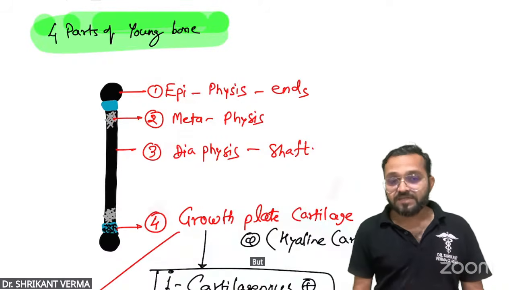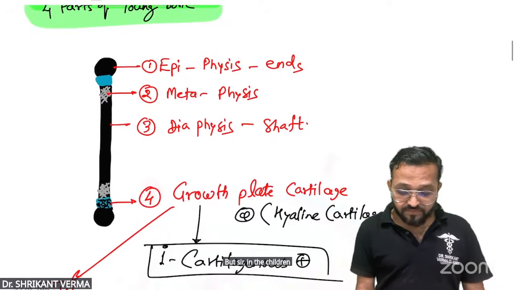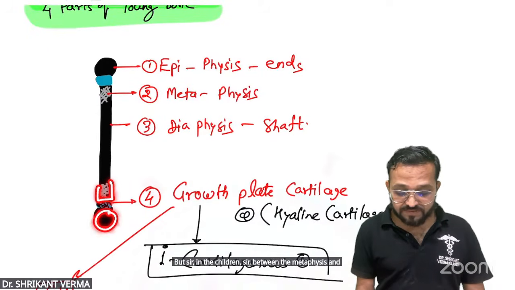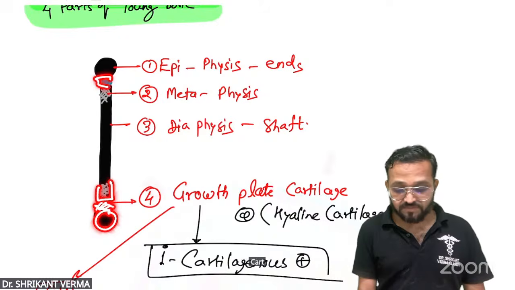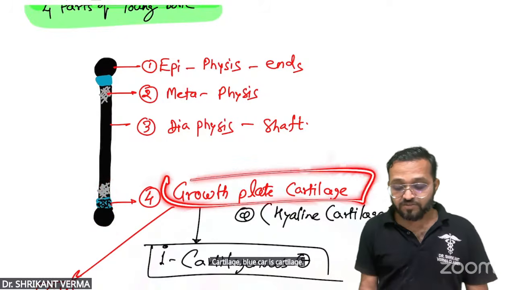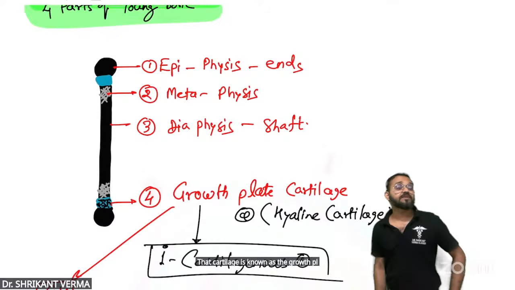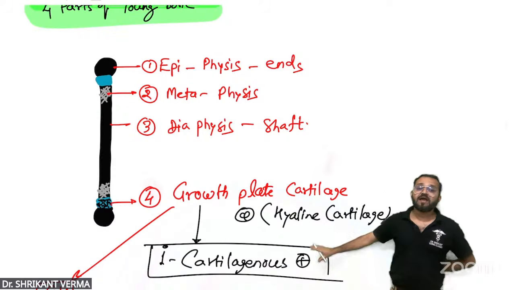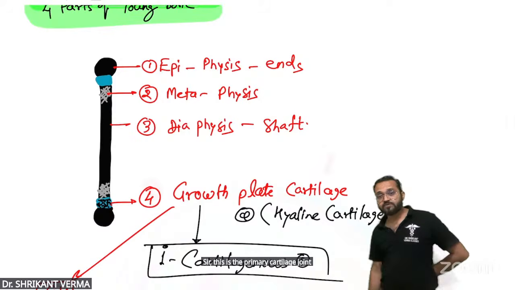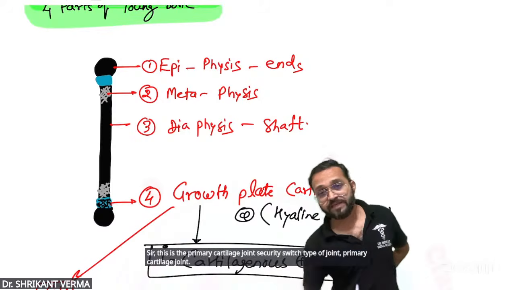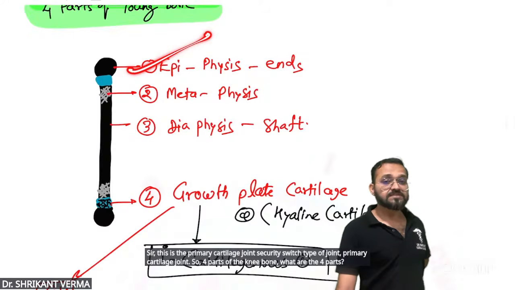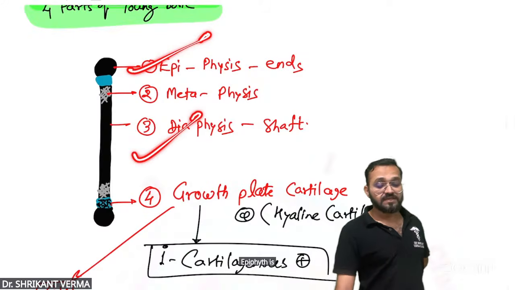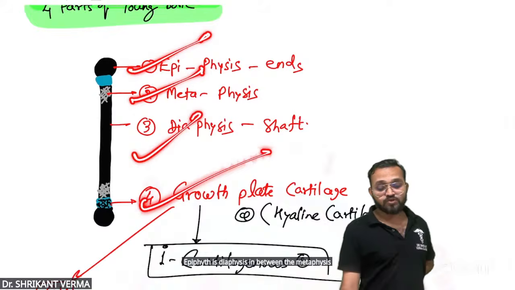But sir, in children, between the metaphysis and the epiphysis there is a cartilage. Blue color is cartilage. That cartilage is known as the growth plate cartilage. What is the name? Growth plate cartilage. This is the primary cartilaginous joint. MCQ: it is which type of joint? Primary cartilaginous joint. So what are the four parts of any bone? Epiphysis, diaphysis, in between the metaphysis, and the growth plate cartilage.